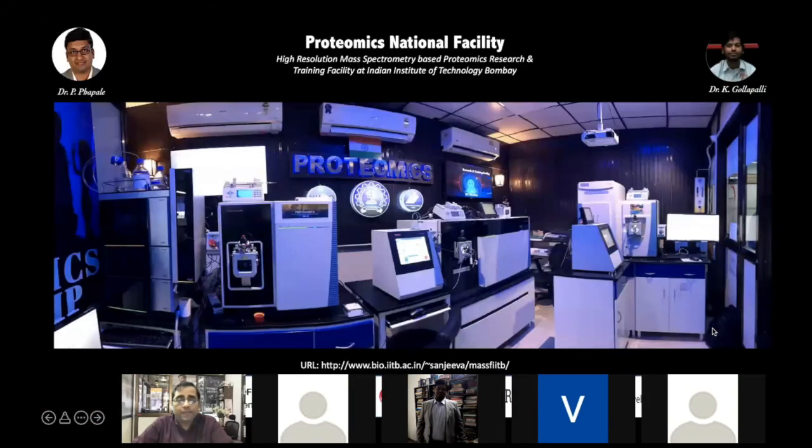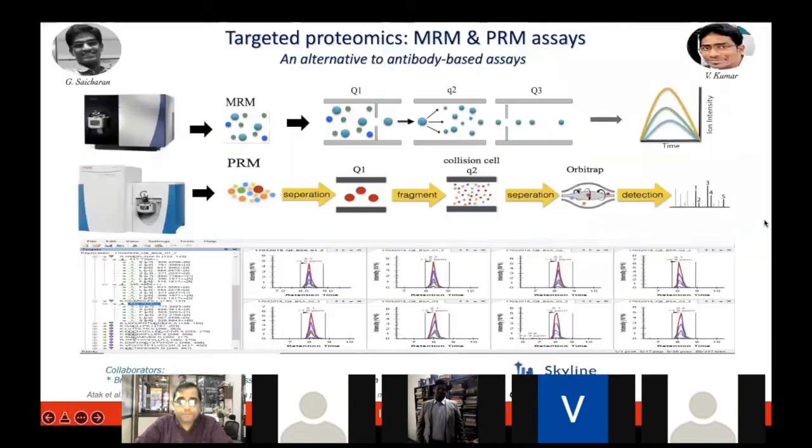More recently, we have established this proteomics national facility, which is well equipped with various types of advanced mass spectrometers that can do very cutting edge research: the Orbitrap Fusion, Q Exactive, and Triple Quad ALTIS mass spec. Some of these are very costly gadgets, but these are one of a kind present in India, which we are using for our own research and for many projects which we support from all over India.